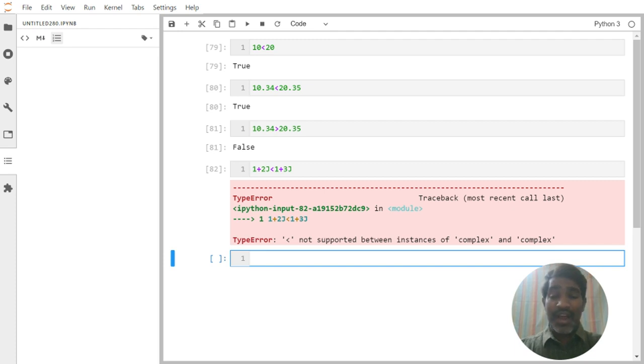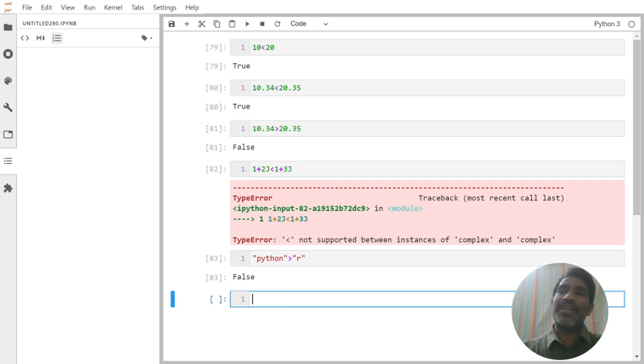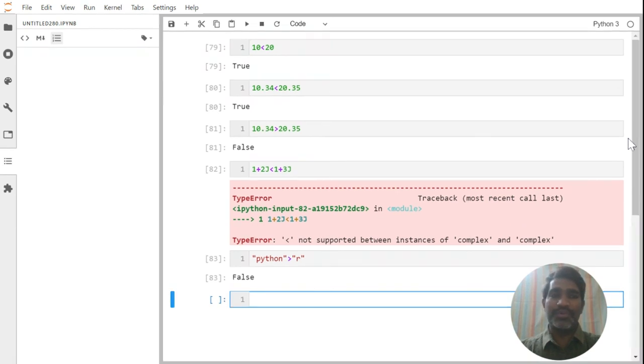Now you can even compare two strings also. Let us see, Python is best or R is best? Let us write Python greater than R. Now surprisingly we are getting false. How is it comparing these things?